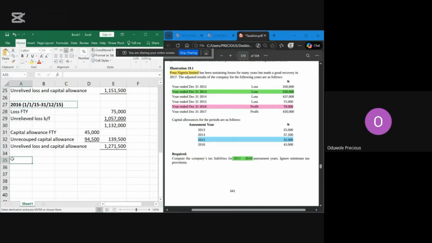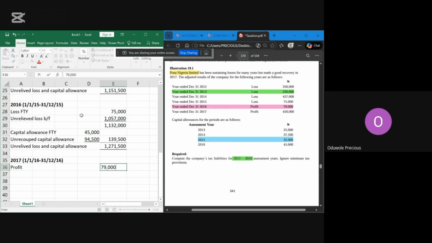So 2017 now. 2017 will be 17. Then all of this should be 16. This should be 16, and this should be 16. So in year 2017 you now have profit instead of loss. So you have profit here. Profit for the year, which is how much? 79,000. Good. So you now start removing your loss.